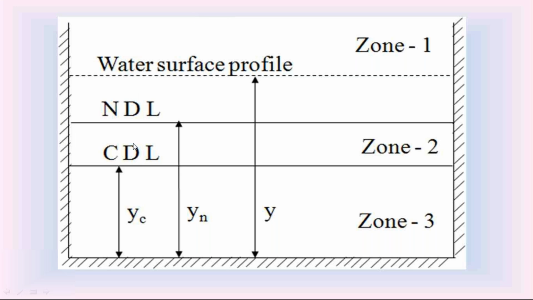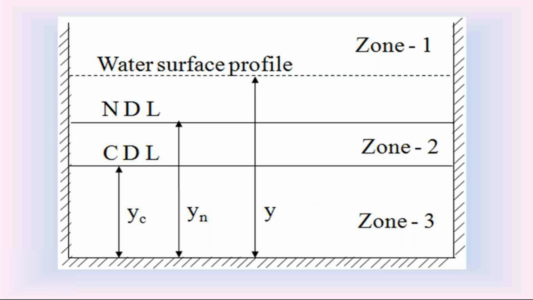So in the open channels, the water surface profile may be in zone 1, maybe in zone 2, maybe in zone 3. The water surface profile in zone 1 is called zone 1 water surface profile. Similarly, we have zone 2 water surface profile and zone 3 water surface profile.